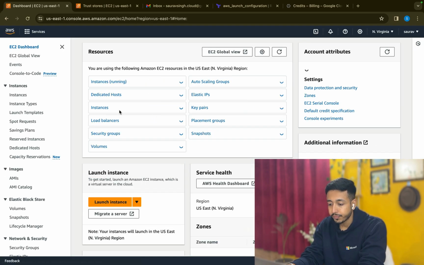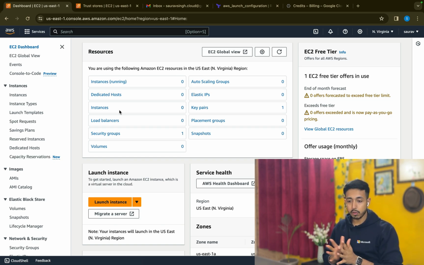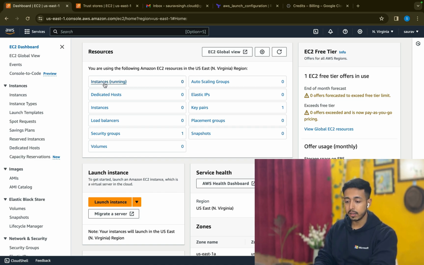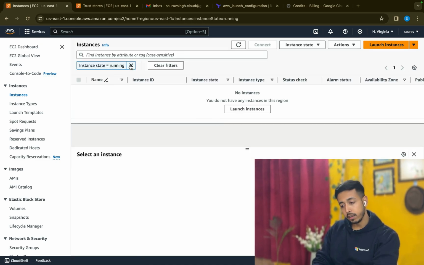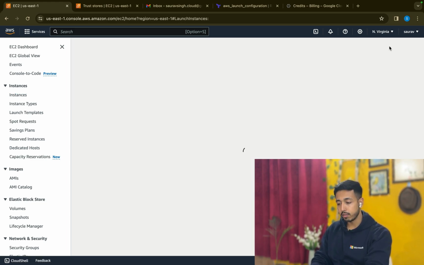And you see, this is the page which comes while opening EC2 instances, or the EC2 dashboard, that's what we call it. So here you see there are lots of things. In the beginning, it all might look overwhelming, but we have to create a server, or we can also call it an instance in terms of AWS language. So let us try to create an instance. If you go to Instances, you will see an option for Launch instance. Just click on Launch instance.